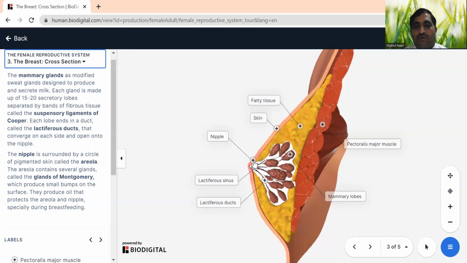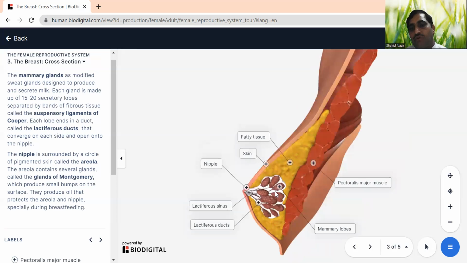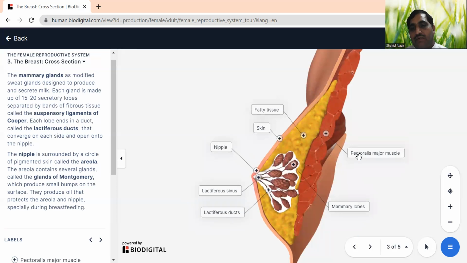There is a nipple, the outermost area, which is a little bumpy area. This we call the nipple. And then there is skin, and fatty tissues are there. And you can see at the backside, this breast is held by the pectoralis major muscles. So they are holding the breast. The nipple area is also surrounded by pigmented skin. We call this the areola. So the pigmented skin around the nipple is called the areola.